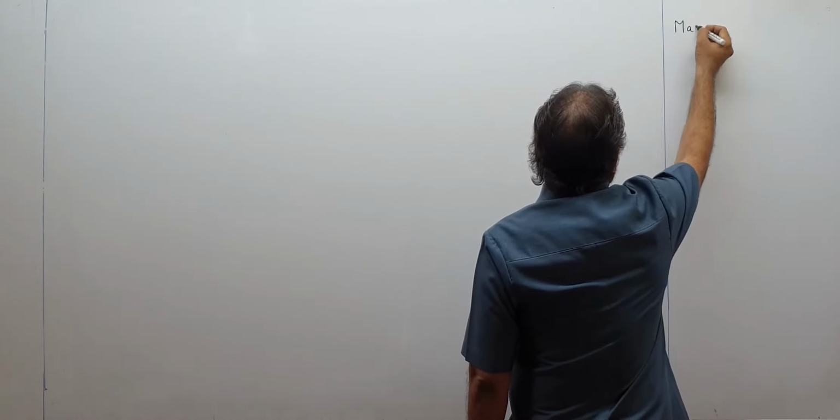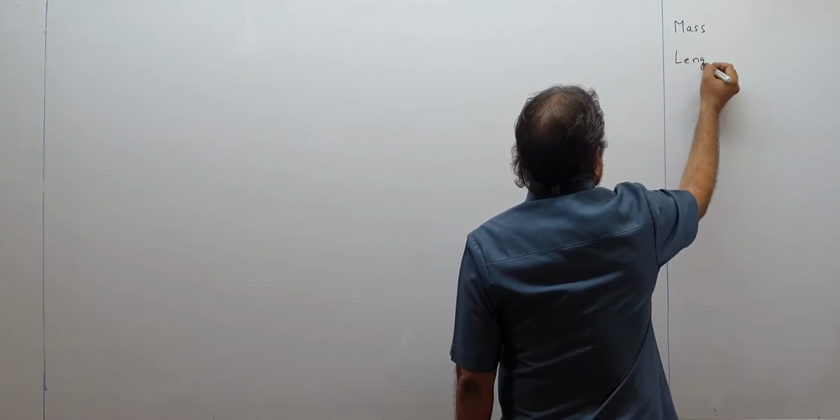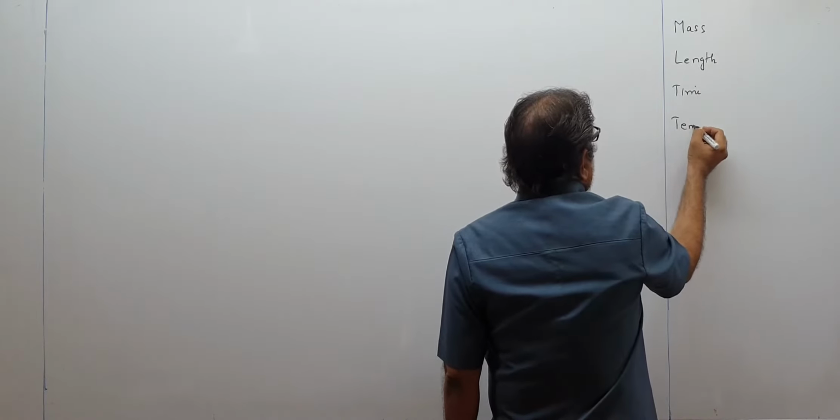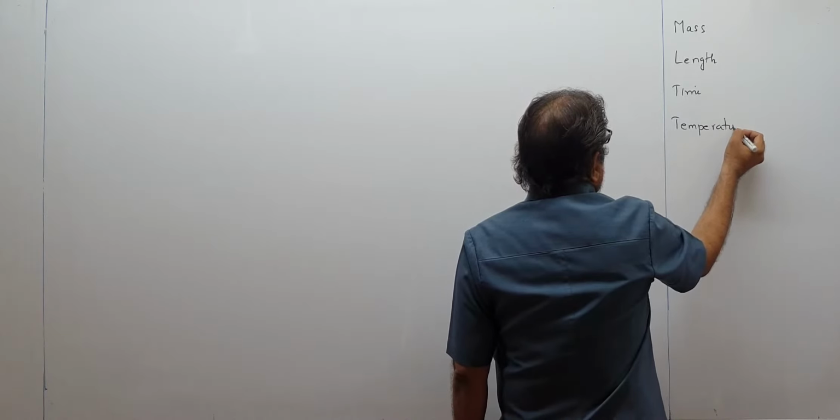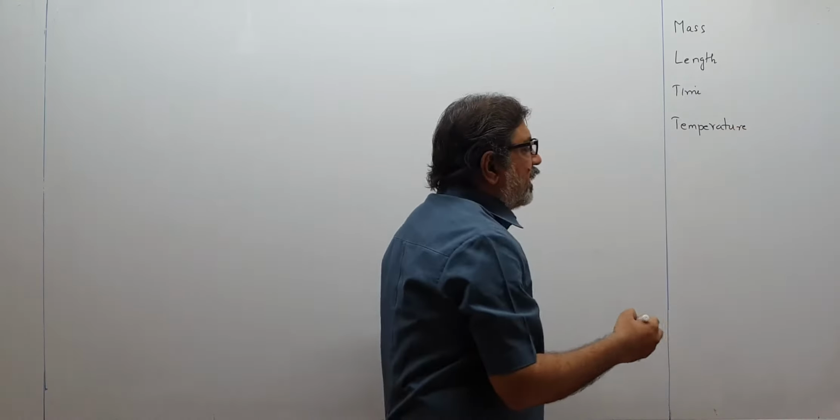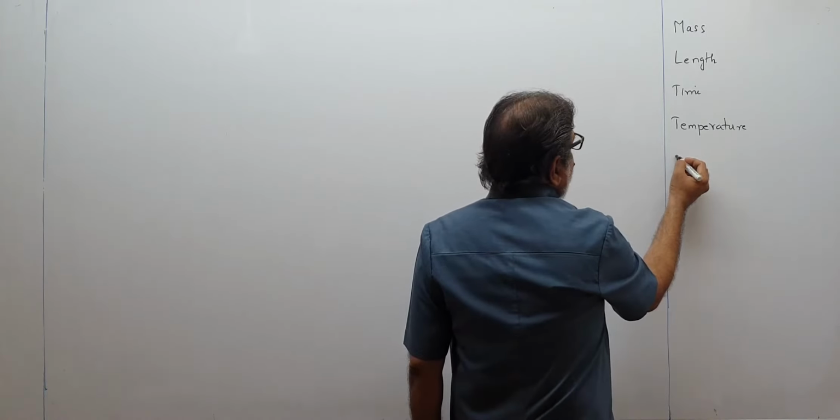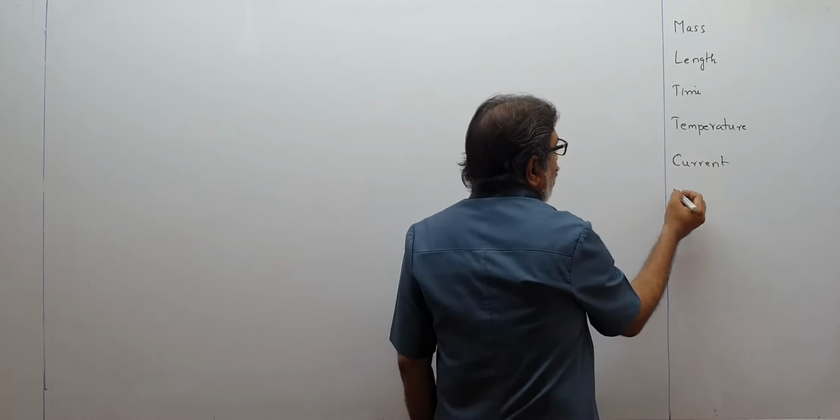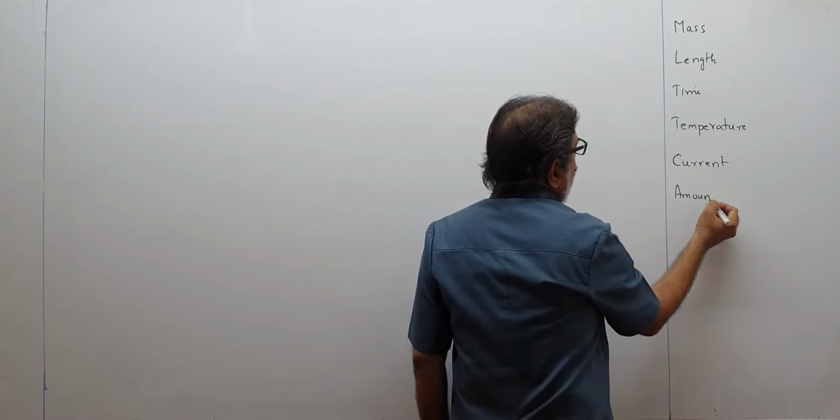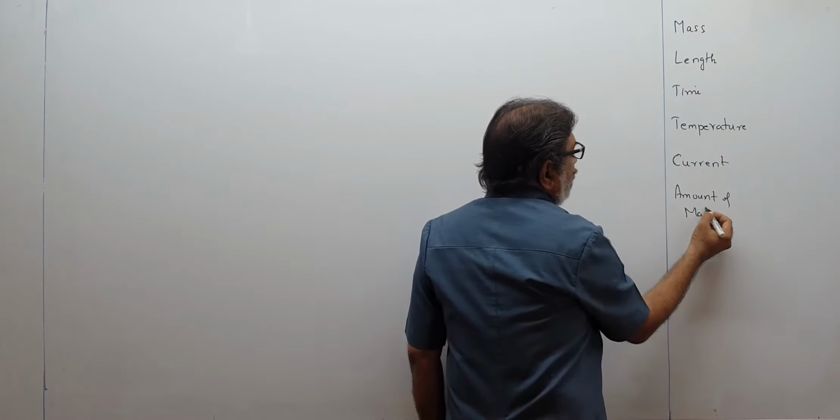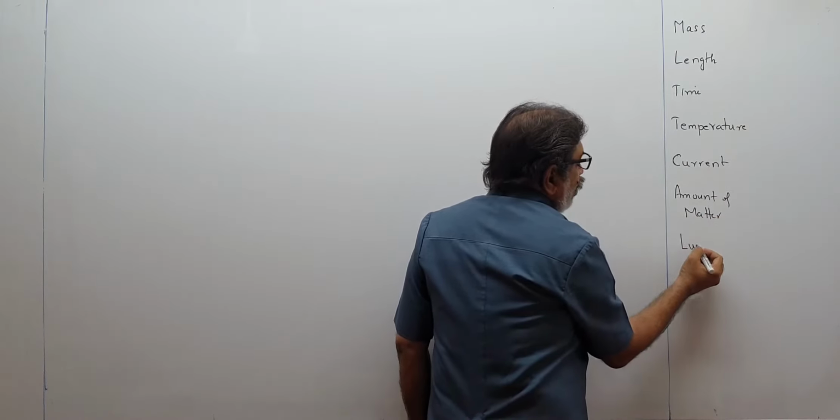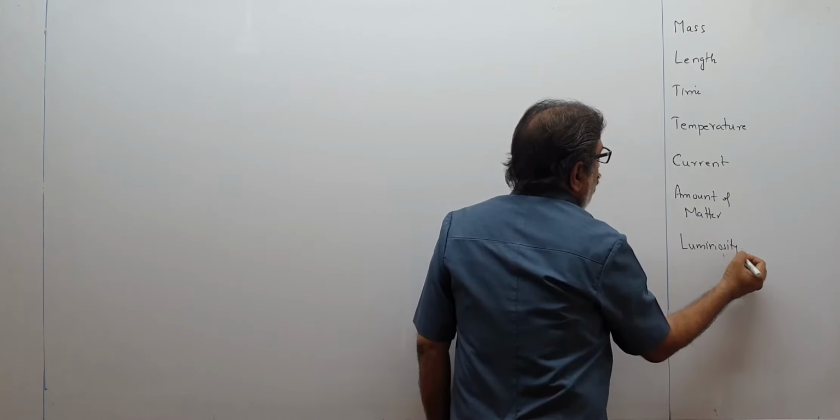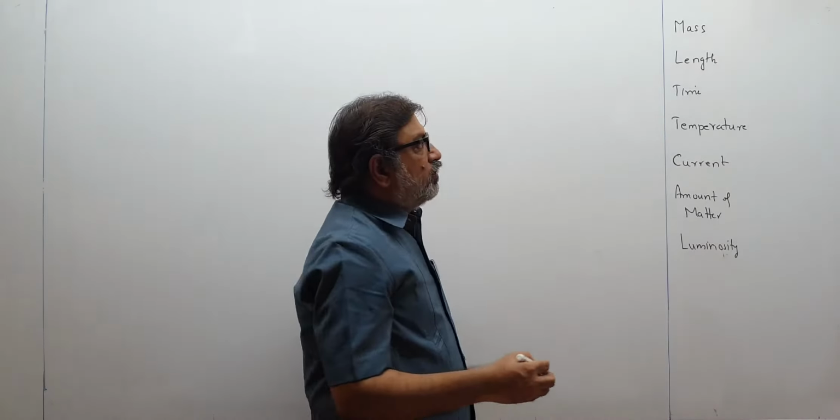First one was mass, then length, then time, then temperature. Of course, the full name is thermodynamic temperature, that is okay. Then current. The full name is electric current, but I am only writing current. Then amount of matter. Amount of matter was there. Then there was luminosity. Okay.